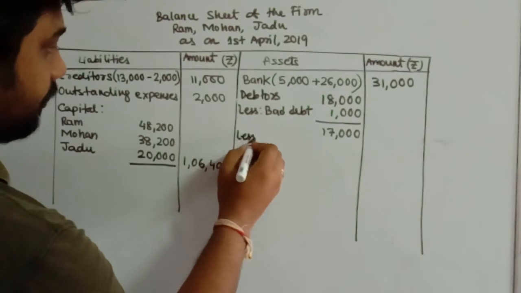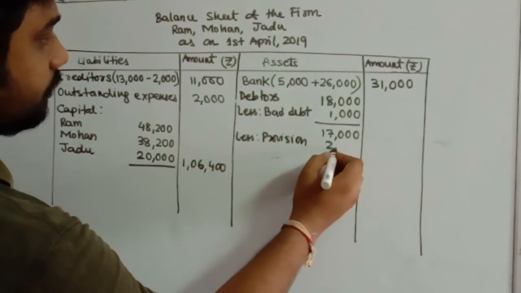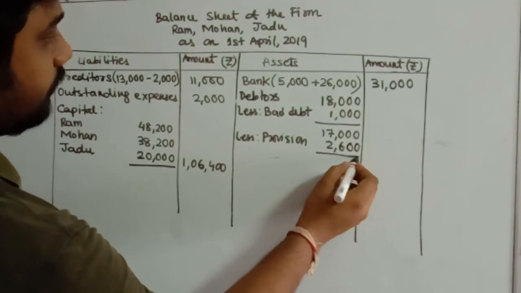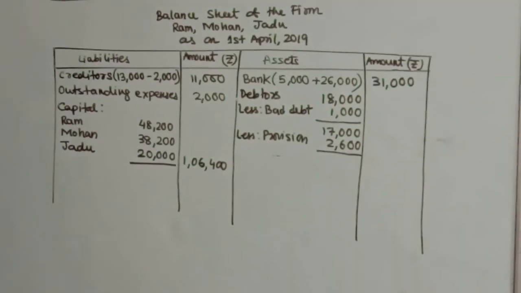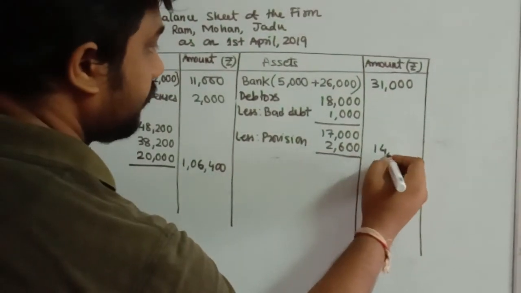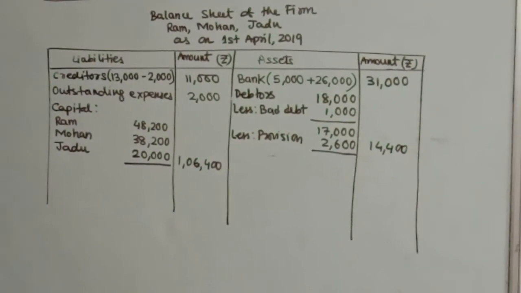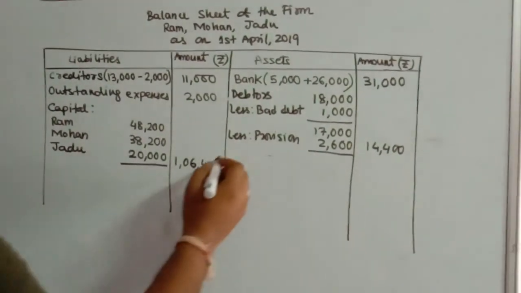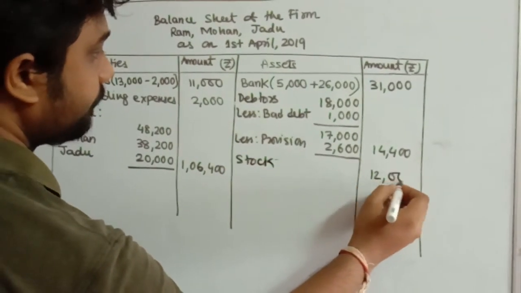You have maintained a provision for rupees 2,600. Your provision 2,600. Okay, and so the amount comes up to be 14,400. This is the information adjustment regarding debtors. Next you have your stock. Your stock is unaffected at 12,000.